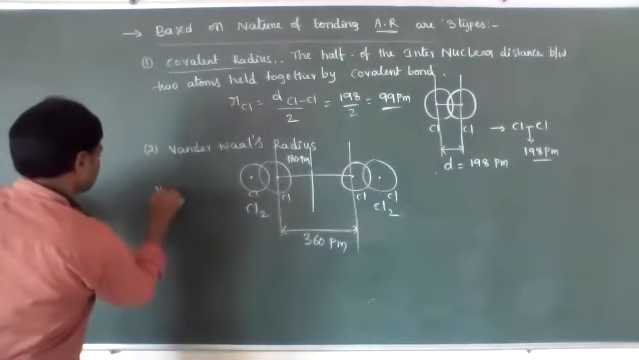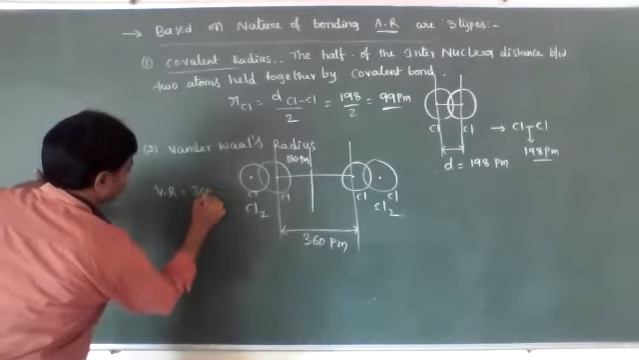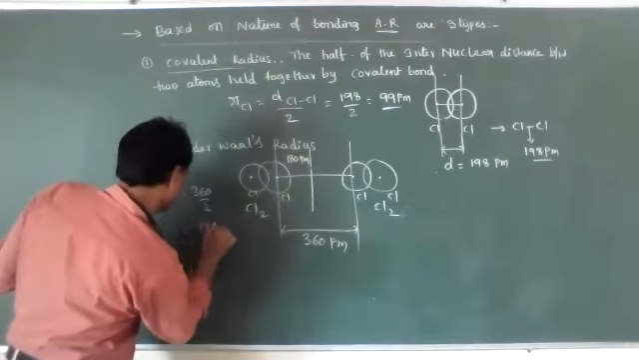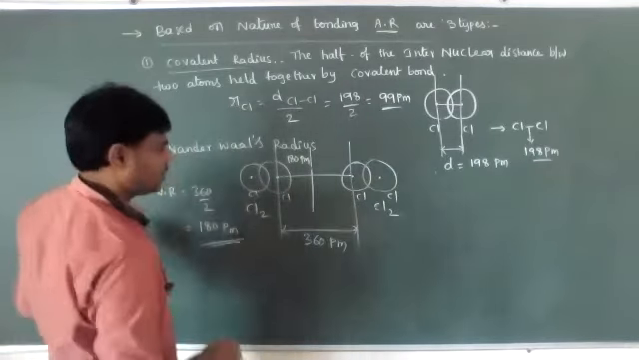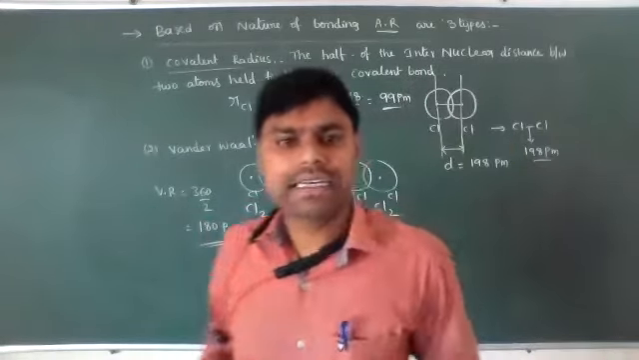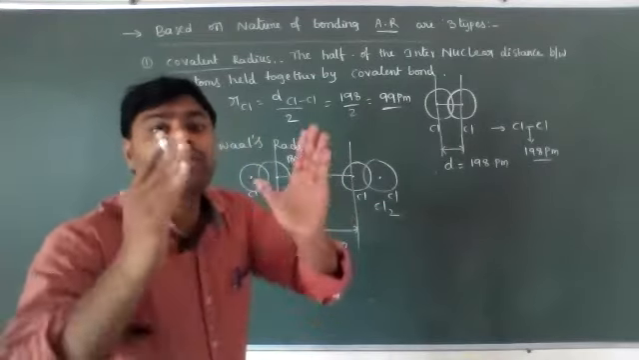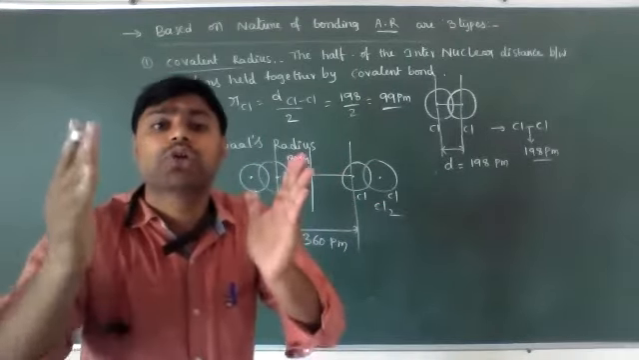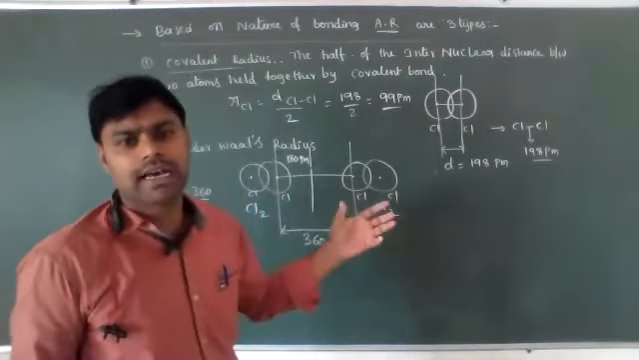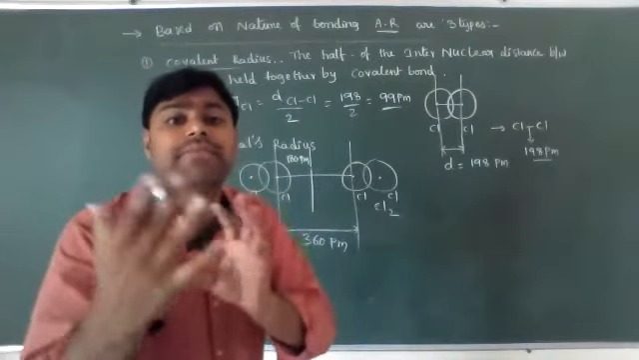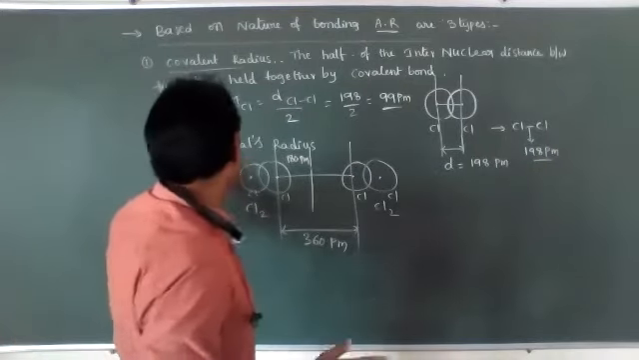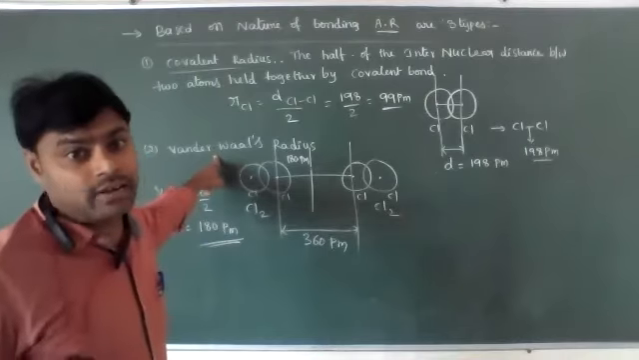The van der Waals radius: 360 by 2, so the van der Waals radius of chlorine is equal to 180 picometers. Understood? So the van der Waals radius is half of the internuclear distance between two atoms present in different molecules, which are held together by van der Waals attractive forces in the solid state.